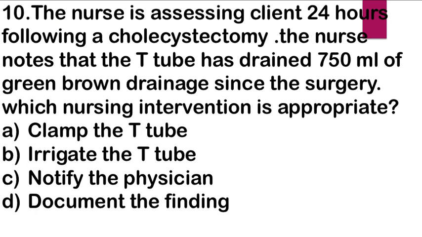Indomethacin is contraindicated in the client with gastrointestinal disorders. Next question. The nurse is assessing a client 24 hours following a cholecystectomy. The nurse notes that the T-tube has drained 750 ml of green-brown drainage since the surgery. Which nursing intervention is appropriate? A. Clamp the T-tube. B. Irrigate the T-tube. C. Notify the physician, and D. Document the finding.